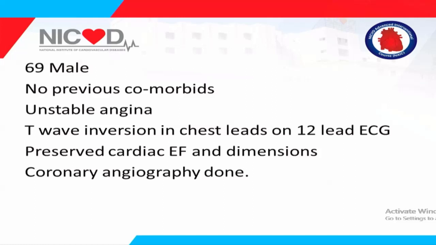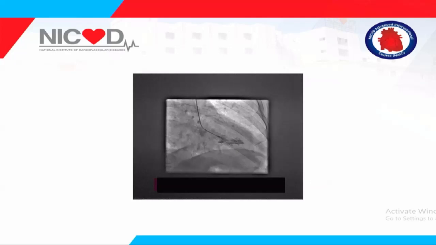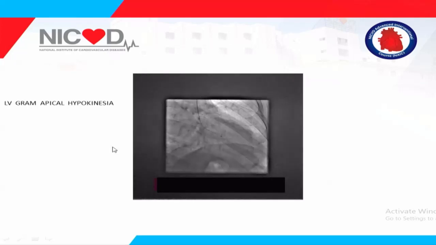Directly coming to the case, this was a 69-year-old male with no previous comorbids, who presented to the clinic with unstable angina, CCS class 2 angina. The EKG showed T-wave inversions in the chest leads. Echo showed preserved cardiac EF and dimensions. Because of his worsening angina, he was taken for a coronary angiogram. This is the LV-gram showing apical hypokinesia with preserved function.